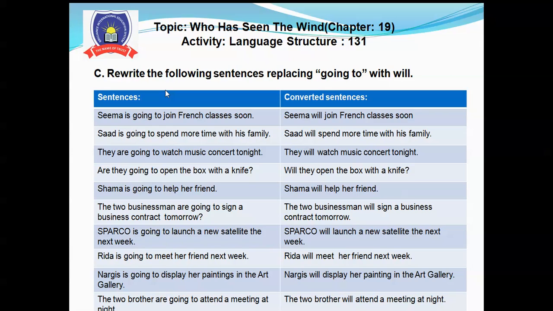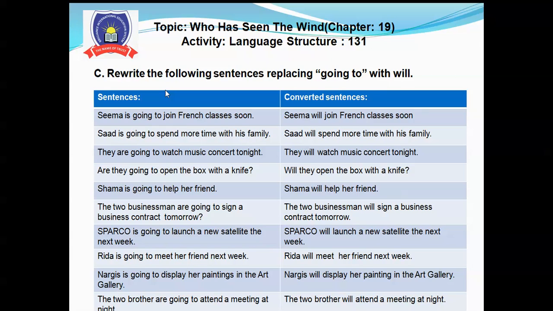Saad is going to spend more time with his family. Saad will spend more time with his family. Number 3, they are going to watch a music concert tonight.